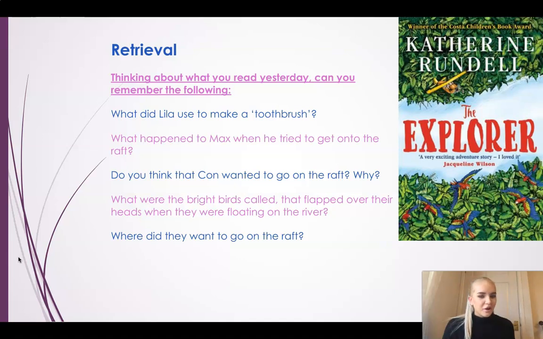Do you think that Con wanted to go on the raft, and why? No, maybe she didn't want to go on the raft. She was a bit scared that they'd get lost. She was scared that it'd be quite unsafe. She doesn't really like to do a lot of things, does she?